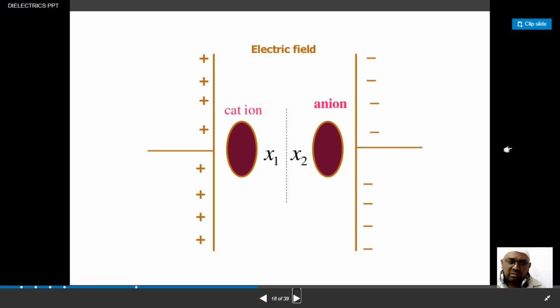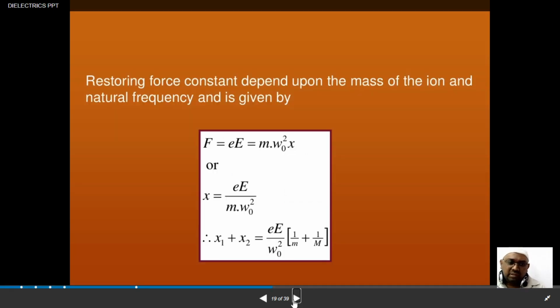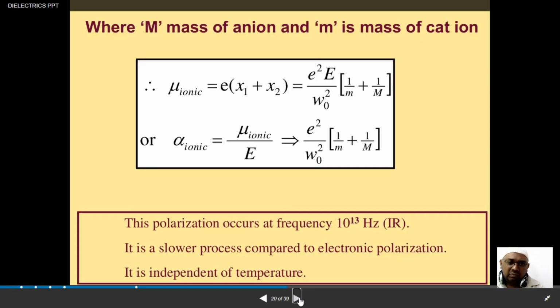Here the positive ions are called cations, and the negative ones are anions. We are not deriving it again. Only one derivation is there in your syllabus, that is electronic polarizability. So this type of polarization I am talking about is ionic polarization.